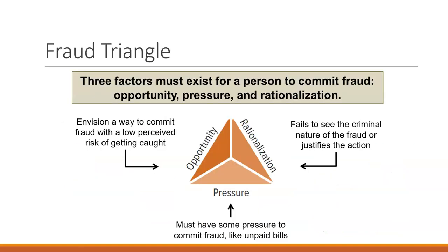This is the fraud triangle, the accounting fraud triangle. The fraud triangle consists of three different components: opportunity, rationalization, and pressure. All three factors have to exist in order for a person to be able to commit fraud. First is the opportunity to commit fraud. This means that the person is able to commit the fraud with a low chance of getting caught.